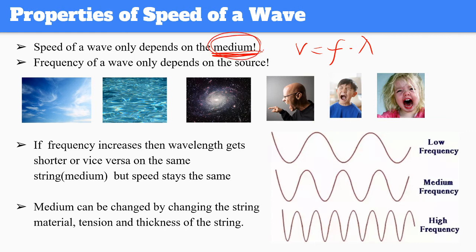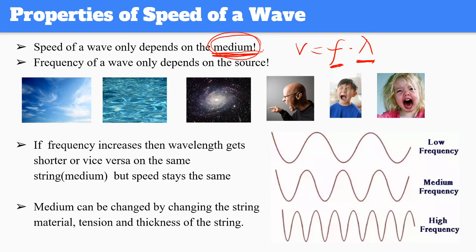So it's like, how fast can a car go? What does it depend on? It doesn't depend on the length that it goes. It doesn't depend on how many cycles it makes. It actually depends on one thing. It depends on the engine of the car. So the engine in that case for our wave is the medium.